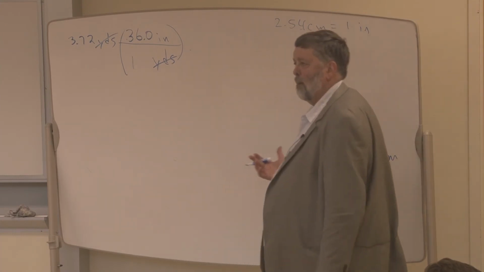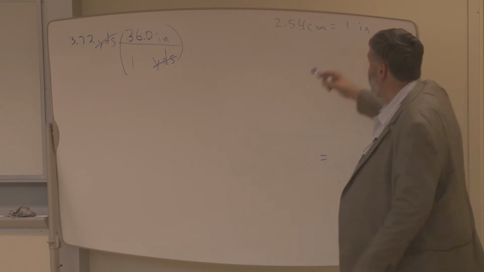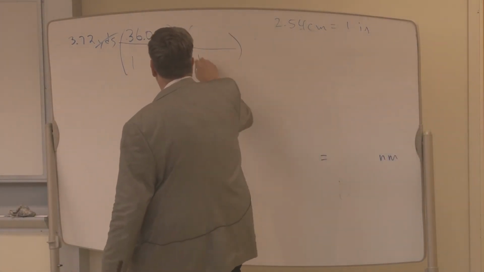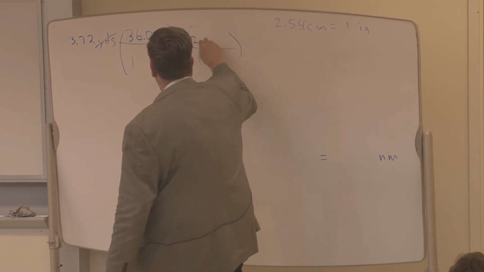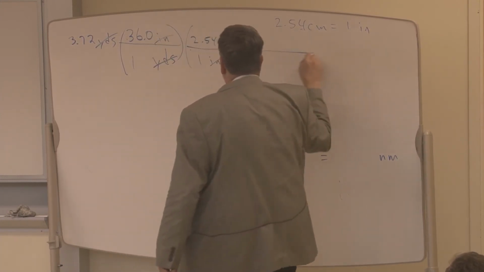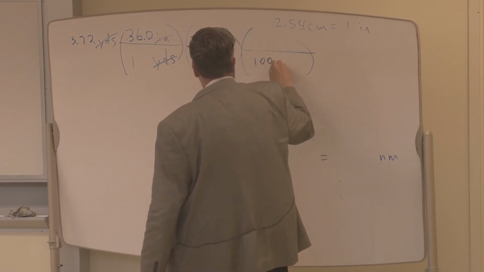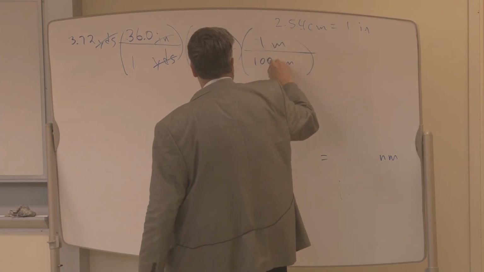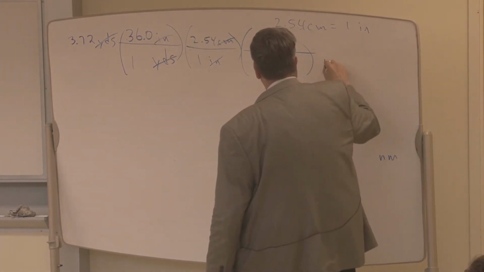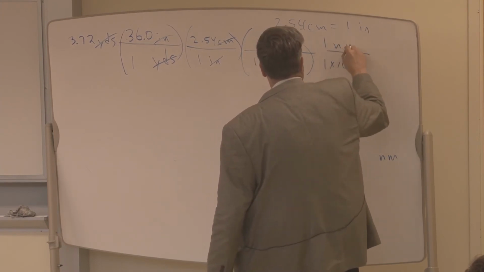Now what should I use? Centimeters to inches? Okay, so inches goes where? Bottom. 1 inch, 2.54 centimeters. Centimeters to meters. Did that once. 100 centimeters is a meter. And 1 times 10 to the minus 9 meters is 1 nanometer.